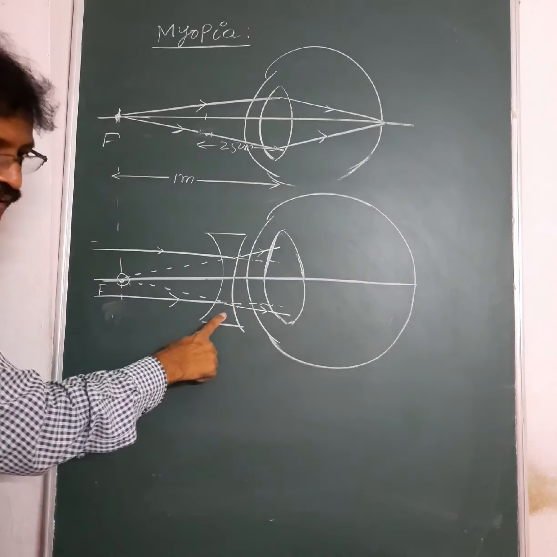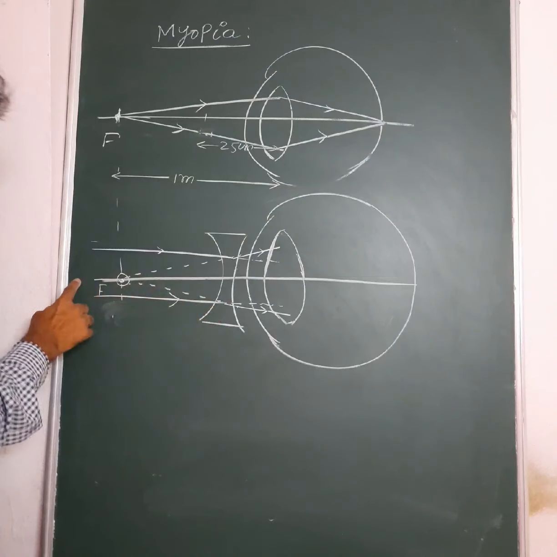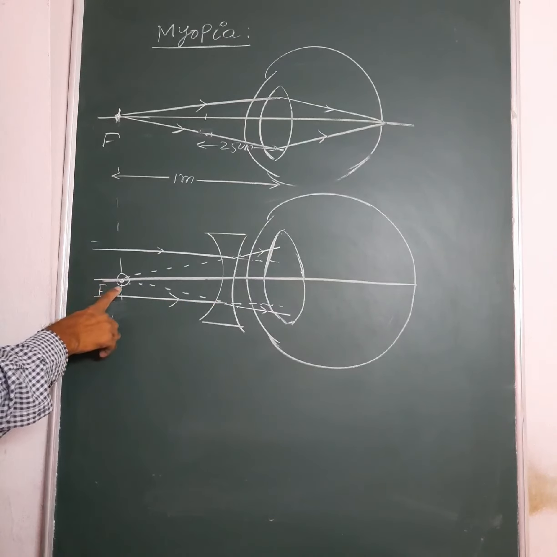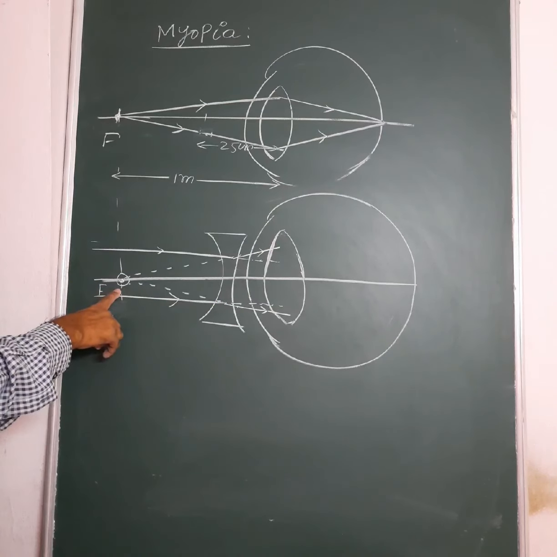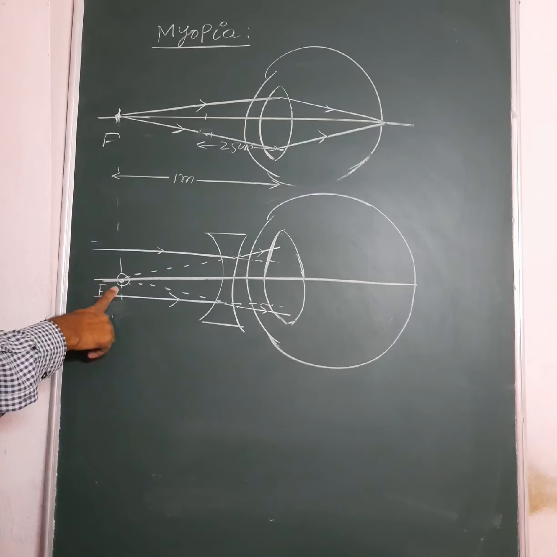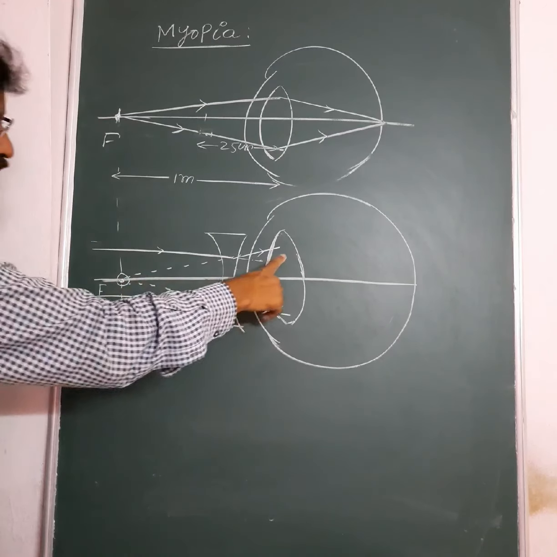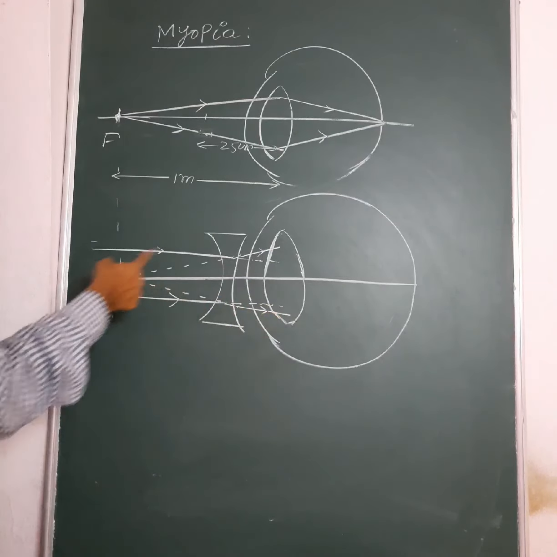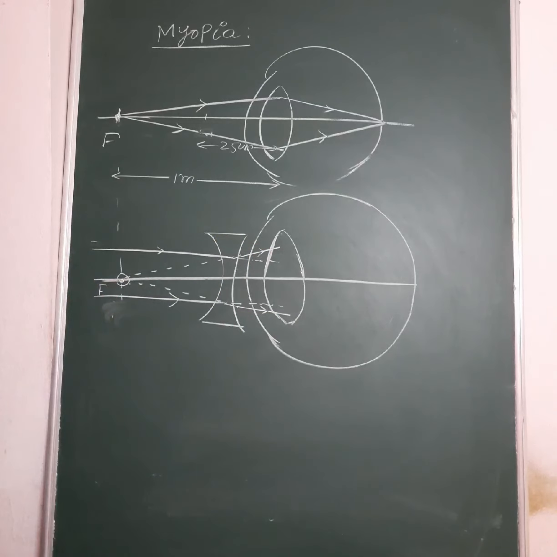This concave lens forms the virtual image of the object at infinity at the far point of the myopic eye. So this eye lens feels that the object is at the far point of the myopic eye, and the light rays appear to come from the far point of the myopic eye.